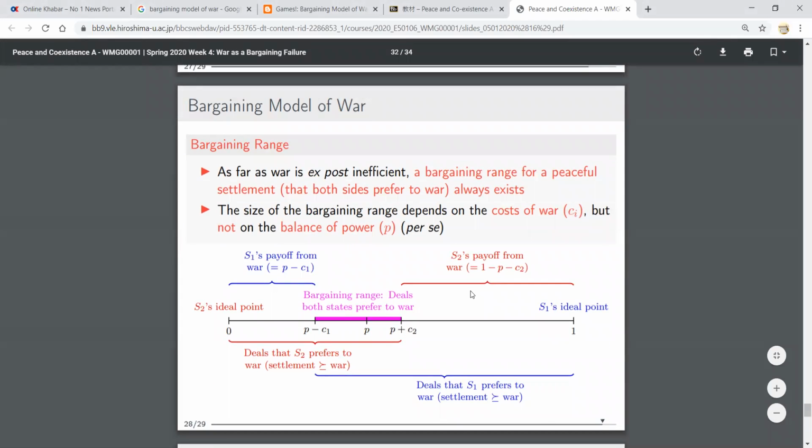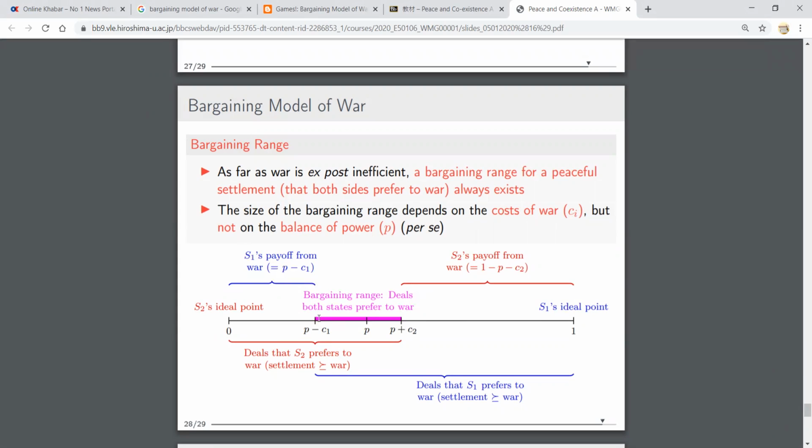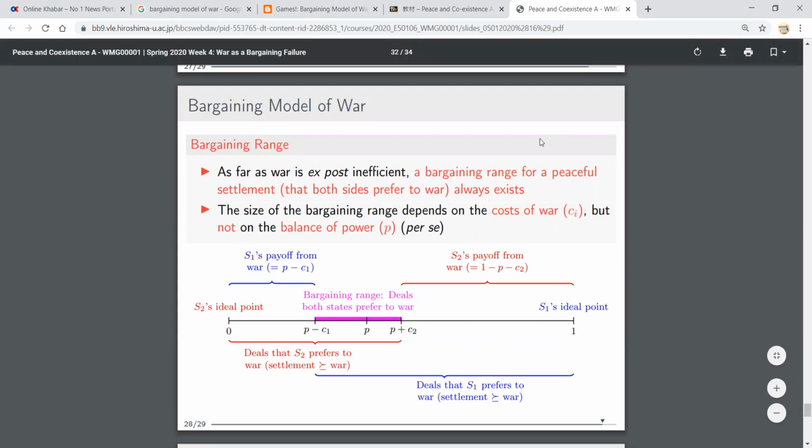This I have already told. The bargaining range is from here to here. Below this, S1 will want war. If X is here, then S2 will want war. But from here to here, both countries would like to have negotiation, which is also called the bargaining range.